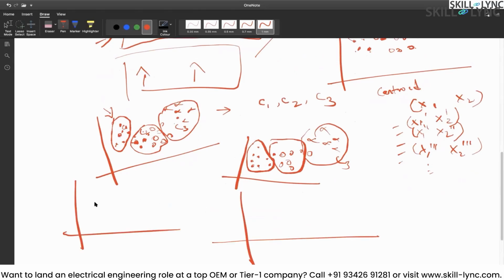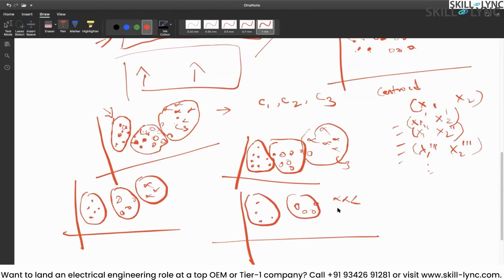What do I mean by solution converged? You have to keep on doing this until the data points in the clusters are not changing. For example, if this is one cluster, this is one cluster, this is one cluster, and then again you calculate the centroids and distances and form the clusters, you will notice that these data points are still remaining under this cluster, these data points are still remaining under this cluster, these data points are still remaining under this cluster, and the positions of C1, C2, C3 are not changing with iterations. And then we call it converged.